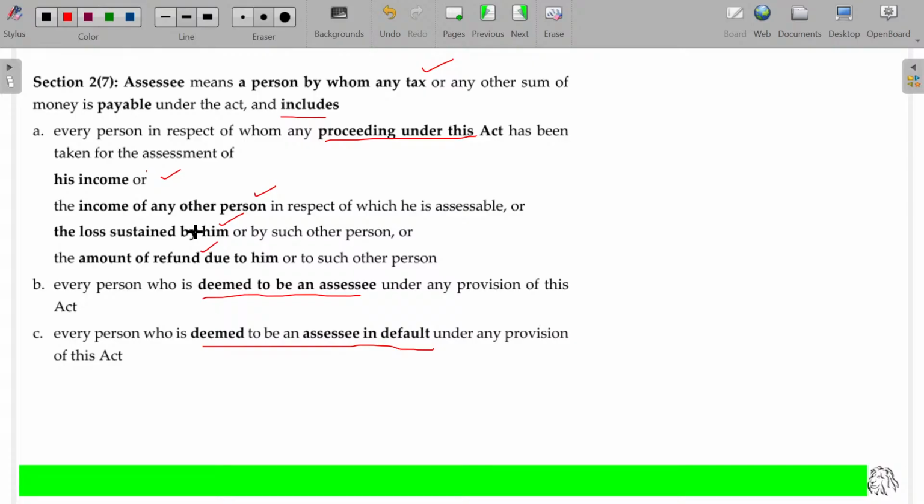Deemed to be an assessee in default is nothing but the employer's responsibility, right? The employer, while making the salary payment, has to deduct and deposit it to the bank. It's not his own responsibility, yet he has to do it as per TDS. If he fails to do so, then he falls under deemed to be an assessee in default. All these things will come. We'll study along with the TDS chapters, not now. Clear?